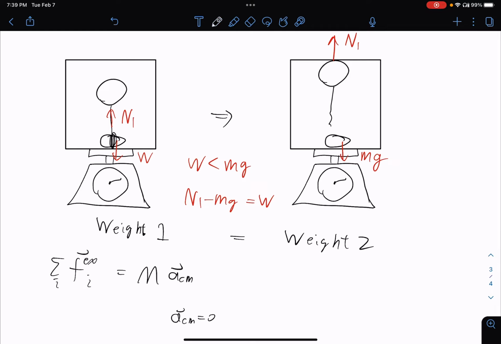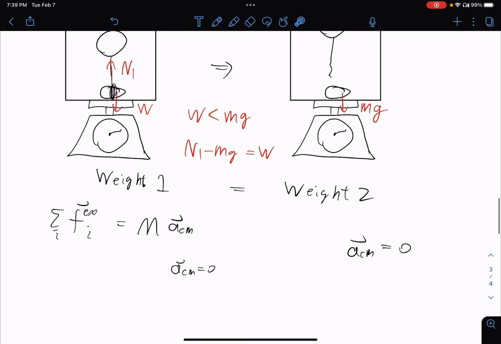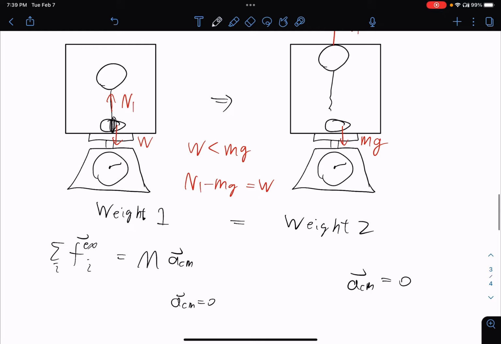So the system over here also has a 0 center of mass acceleration. What that means is that the sum of external force, which is just the normal force that the scale gives to the box, which will also be the weight, which will also be the reading here,